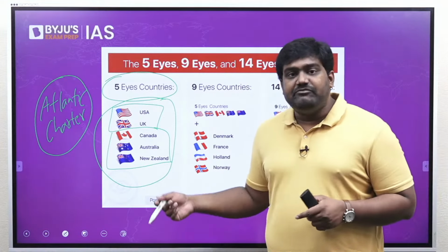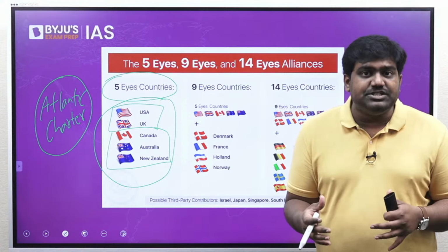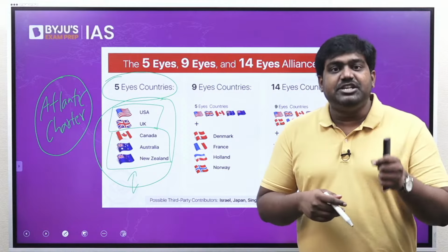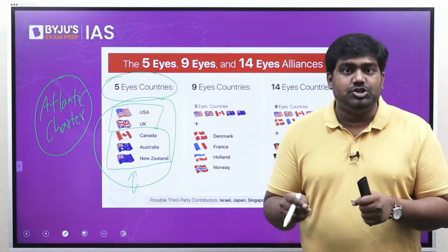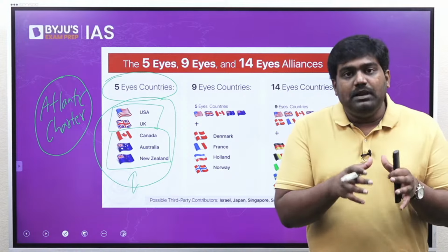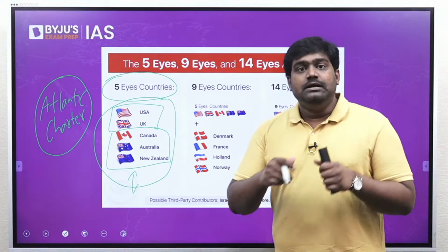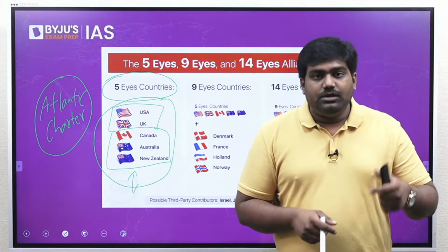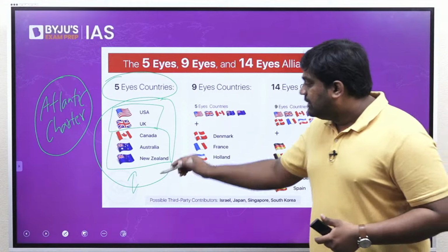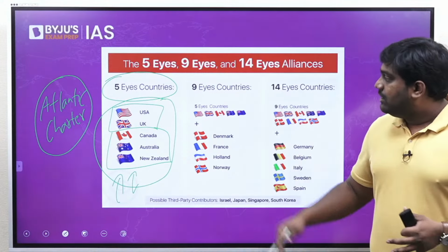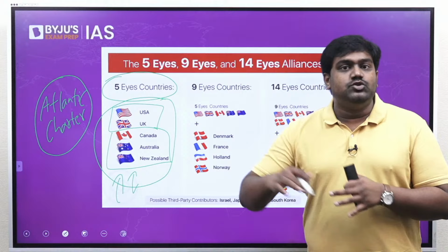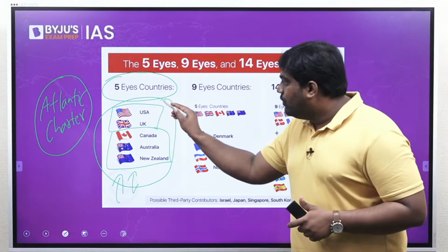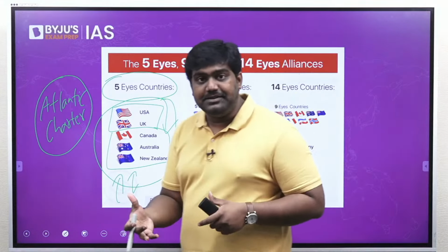Today, these countries have developed tremendous intelligence gathering capabilities. They can intercept the entire internet traffic of the world. They can read almost every message, every mail, every encrypted communication. So it's a global intelligence alliance between these countries and they mainly focus on their immediate rivals like China, like Russia, terrorist outfits, etc. So this alliance was in news over the last 1 year because of these geopolitical tensions. So you should know which 5 countries are part of the 5 Eyes Alliance.